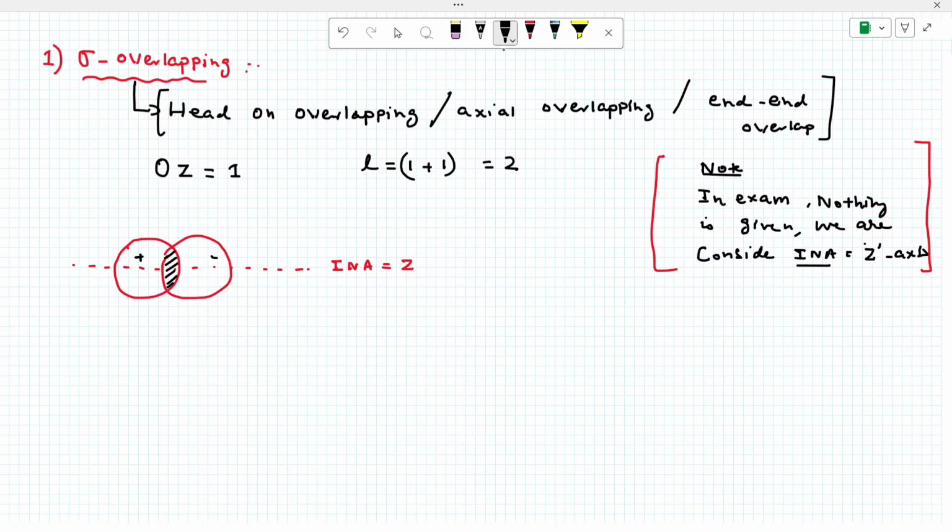Now this is called the overlapping zone. What is the overlapping zone? Answer: 1. The shaded line is the overlapping zone. How many shaded lines in the overlapping? Only one. How many lobes? 2 lobes. This is nothing but orbital mixing.